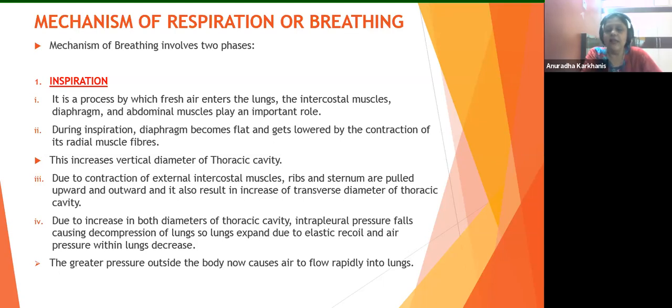Okay. Then what will happen? Due to the contraction of the external intercostal muscles, the ribs and the sternum are going to be pulled upward and outward. That was the thing that was happening. EICM was responsible for that only. What was EICM responsible for? Upward and outward, right? So because of this particular inspiration, the ribs and the sternum are going to be pulled upward and outward. And it also results in the increase of the transverse diameter of the thoracic cavity. So transverse diameter in the sense from the side, okay?